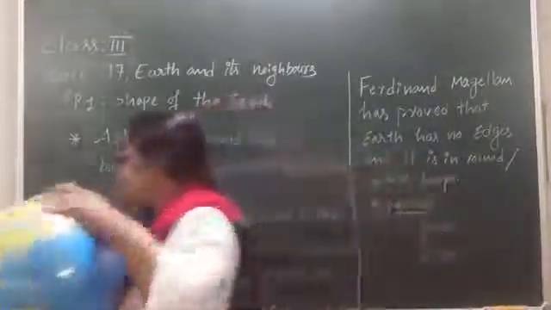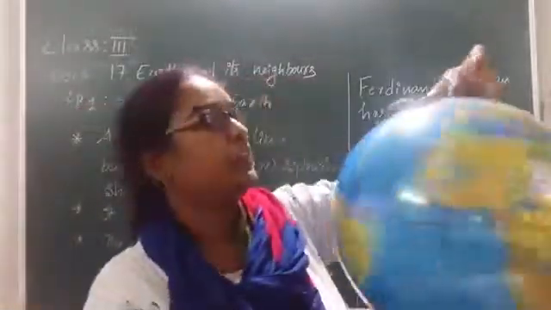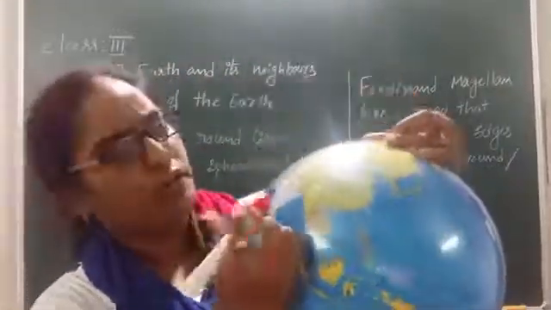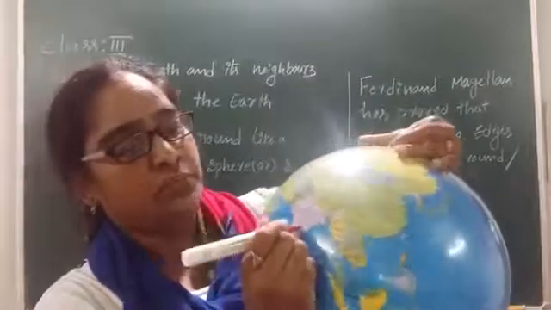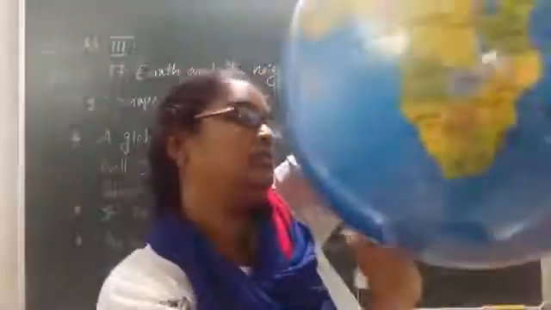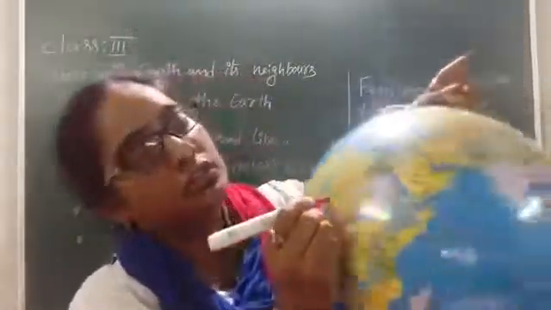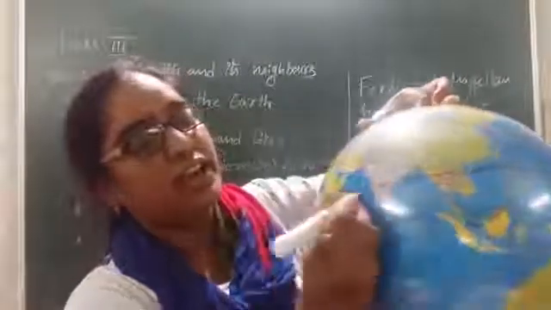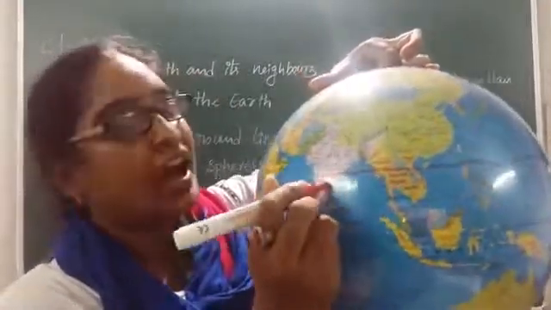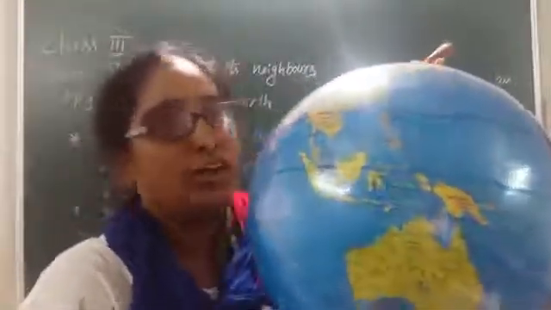Okay, let me show you something children. We also can prove that earth is actually round. For example, what is this? This is India, right? So we are in south. If I am pointing here and if I draw a line around the globe, exactly where do I reach? The same point, right? Where I started, at the same point only I have reached. So this is how we also can prove that earth is in a sphere or round shape, right?